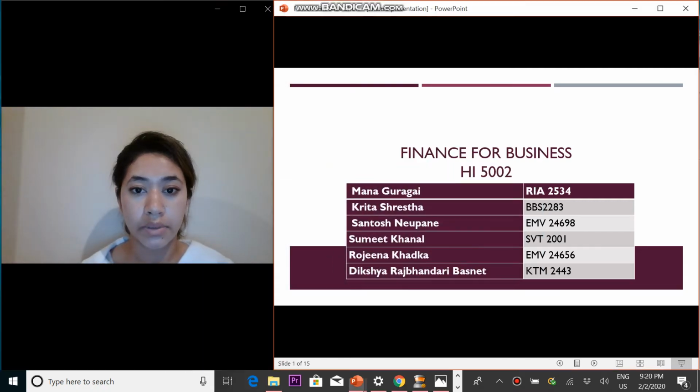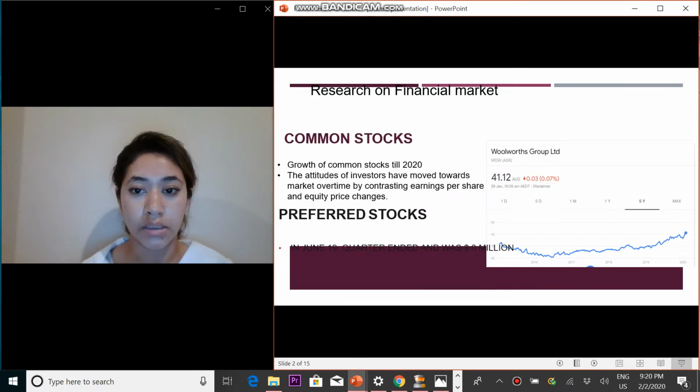First part of the topic is research on financial market. Here I am comparing the three financial products, that is common stocks, bonds and preferred stocks, from the perspective of an investor. There are two graphs which show the comparison of common stocks and preferred stocks of Woolworths. It has 5-year trading data.